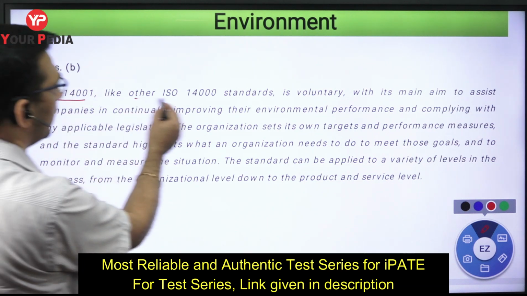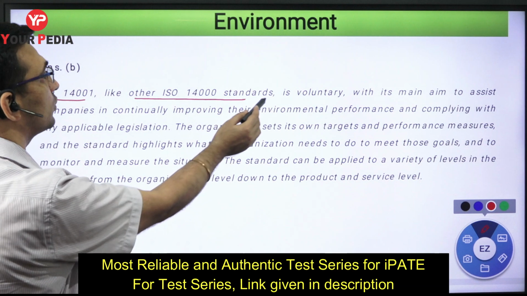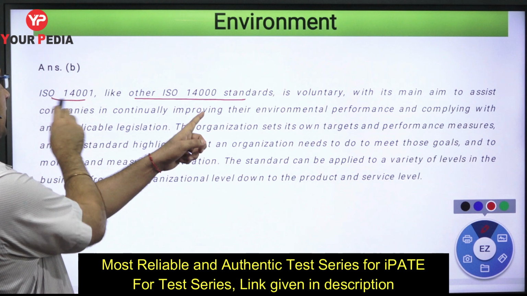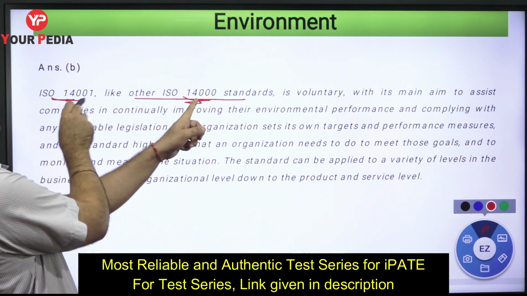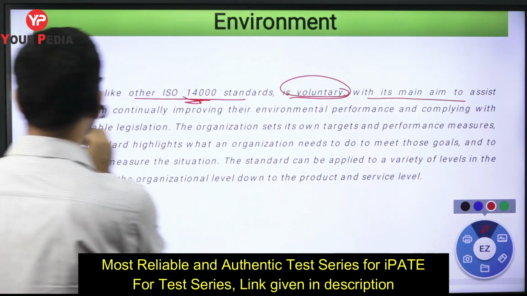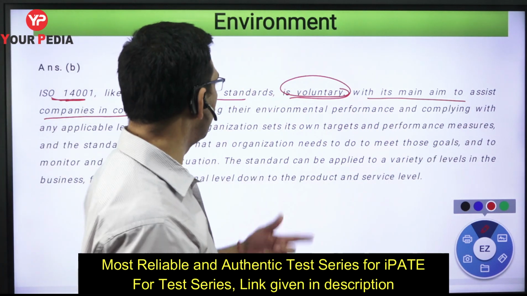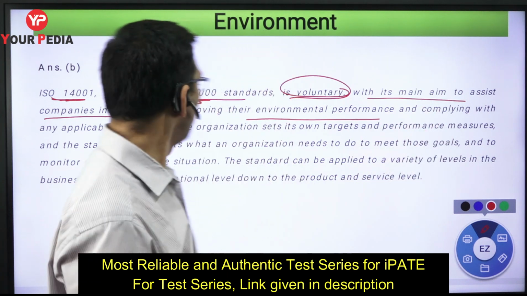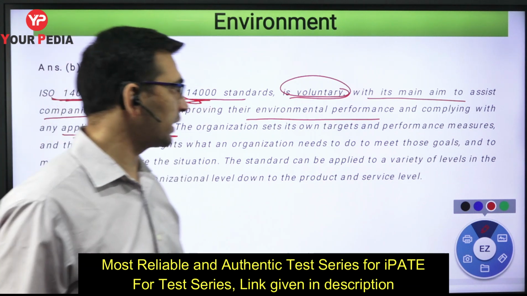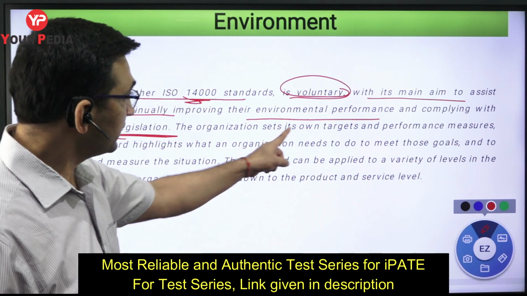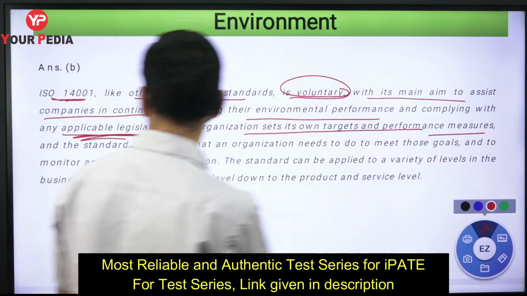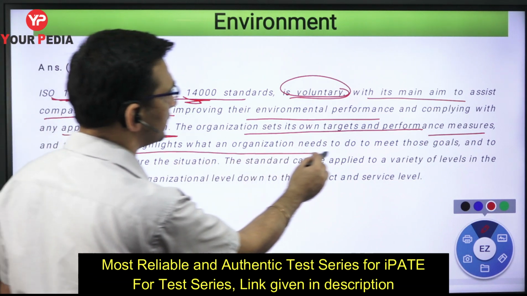ISO 14000 is a series, and one of them is ISO 14001. It is voluntary. That is the first thing. Its main aim is to assist companies: it will help them in improving their environmental performance and complying with the applicable legislation. Applicable legislation means if the government has a certain kind of requirement. The organization sets its own targets. Who will set them? Organizations. And performance measures, and the standards highlight what the organization needs to do.